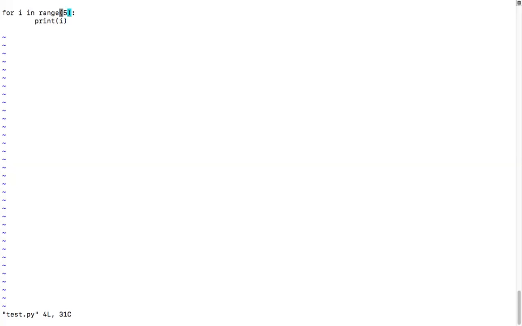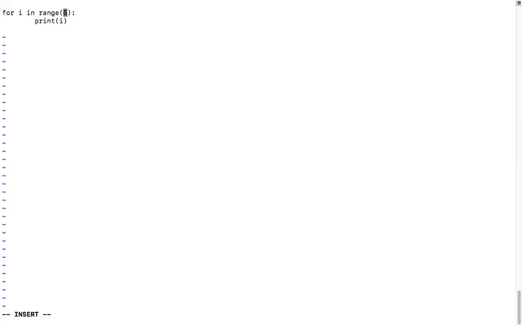Then again it will go here, and the next value will be generated, that is 1. 1 will come and sit in i, then come inside and print that 1. Again it will go to this place and generate the next number, that is 2. 2 will get stored in i. It keeps doing this until it reaches 5. The moment it reaches 5, it stops. The range will no more generate any kind of value. Is that clear, my dear friends?